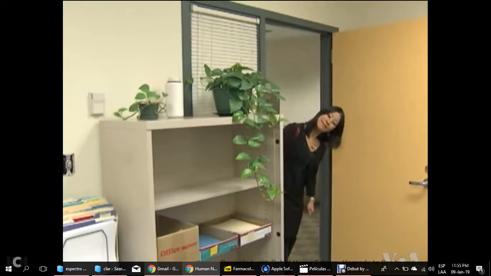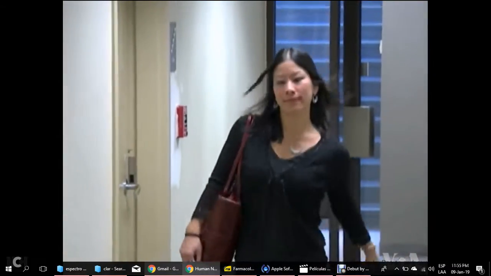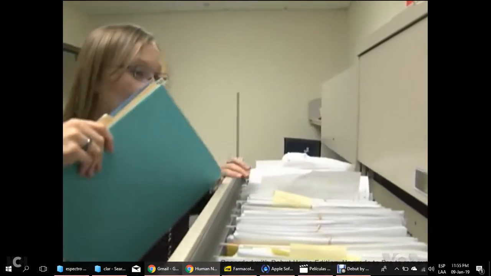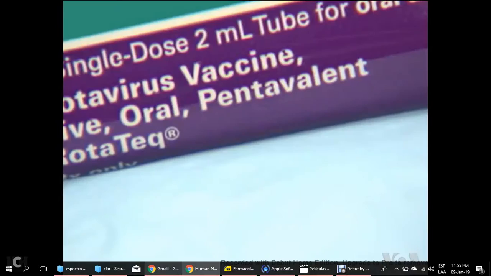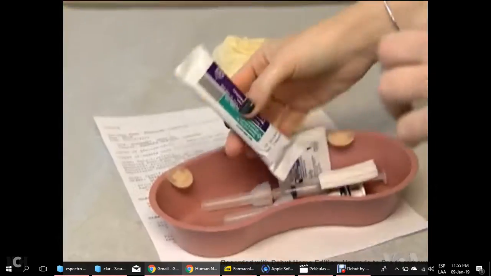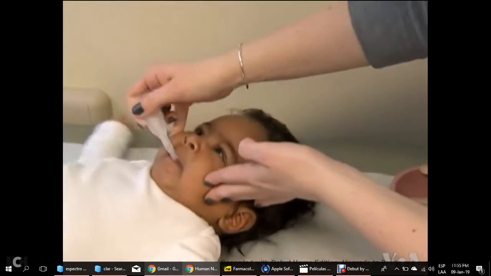Epidemiologist Irene Shui at the Harvard School of Public Health decided to investigate. Because the rotavirus vaccine is given to almost every child in the United States, it's crucial to monitor the vaccine's safety. Shui and other researchers examined the records of almost 800,000 babies who received this vaccine, including 300,000 first doses. They were looking for incidents of intussusception, the medical term for this kind of blockage.